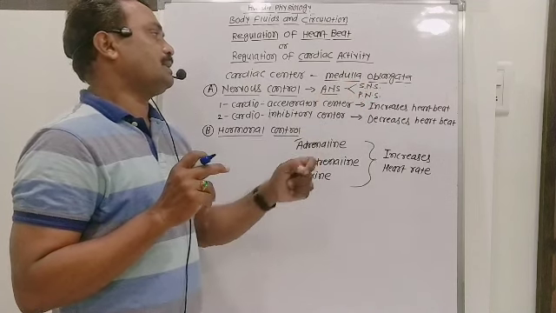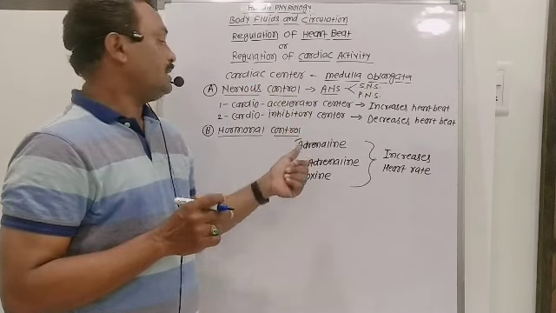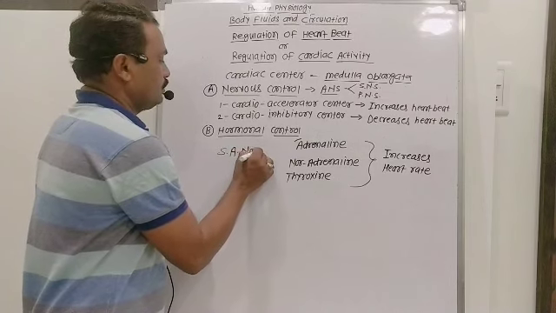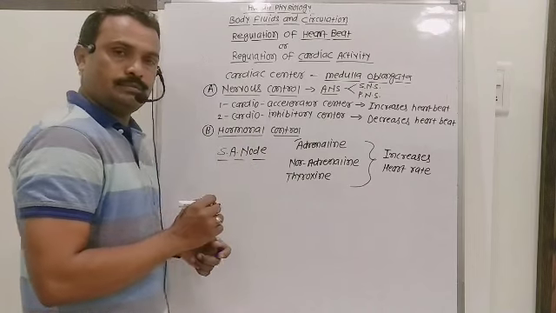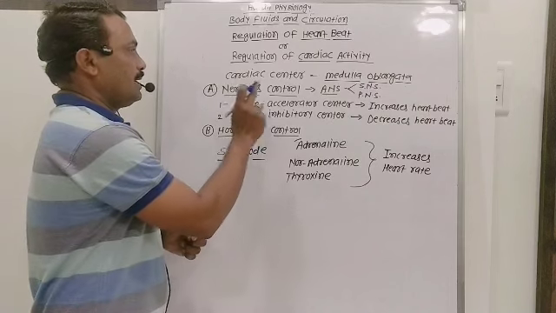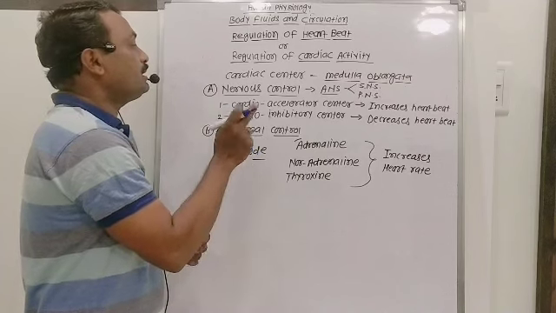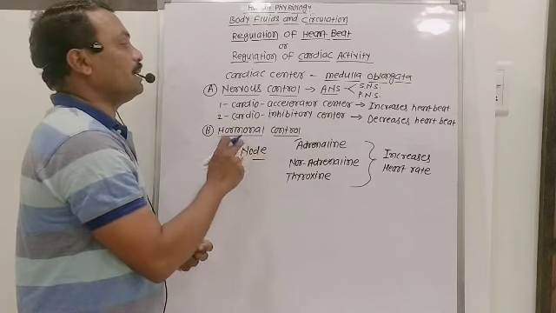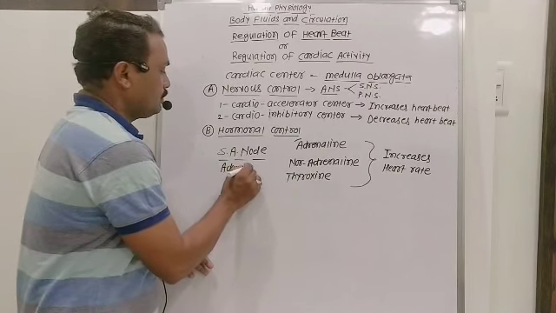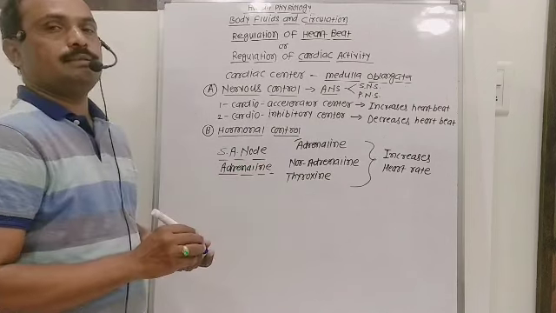Impulses from the sympathetic nervous system, meaning impulses from the cardiac center, are sent to the SA node present in the heart. The sympathetic nervous system carries the impulses to the SA node, and the heartbeat increases by secreting adrenaline.